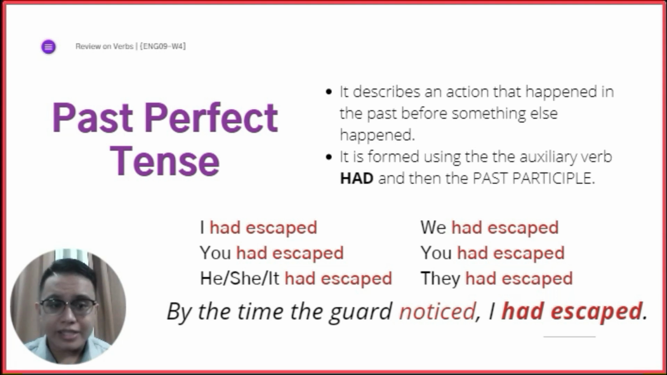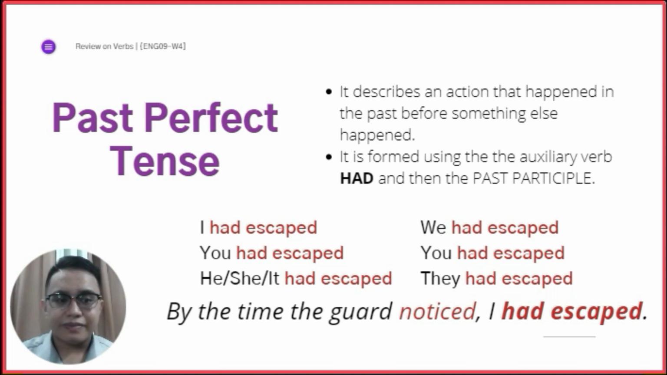So, kana siya, puro sa gyud na siya, had. So, I had escaped, we had escaped, past participle man. Then you had escaped, he or she or it had escaped, they had escaped. So by the time the guard noticed, which is the latest action in the past, I had escaped, which is nag-una na action in the past. So ang pag-escape niya, nahitabo una, before nakabantay ang guard.